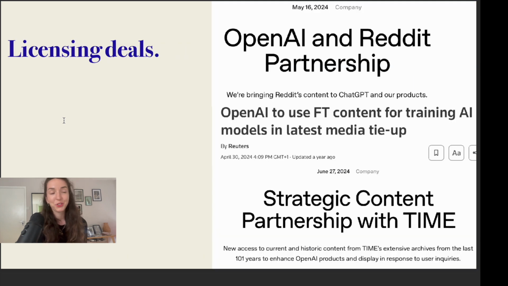Other things that are more trivial are, for example, licensing deals, which OpenAI is already very much doing. They had this partnership with Reddit, with Financial Times, with Time magazine as well.